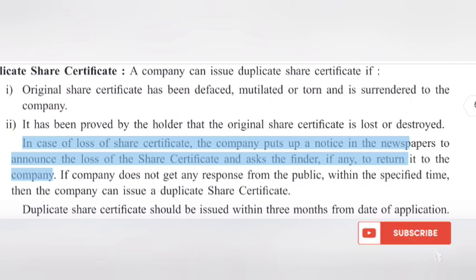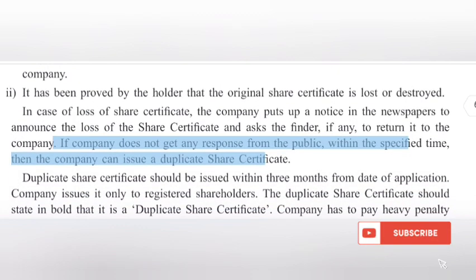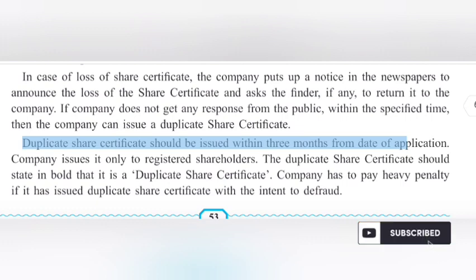In case of loss of share certificate, the company puts up a notice in the newspapers to announce the loss of the share certificate and asks the finder, if any, to return it to the company. If company does not get any response from the public within the specified time, then the company can issue a duplicate share certificate. Duplicate share certificate should be issued within 3 months from date of application.